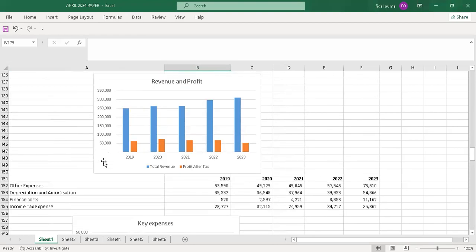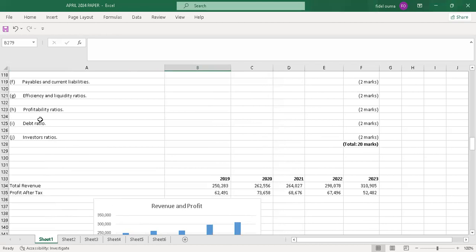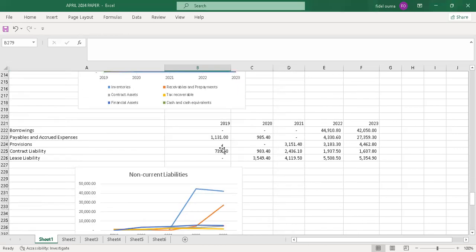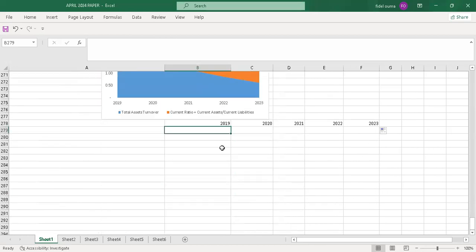So I will go to the next item, and that's now the profitability ratio under H. So H will be the profitability ratio. I'll check the same way which are the profitability ratios I have to prepare a dashboard for.